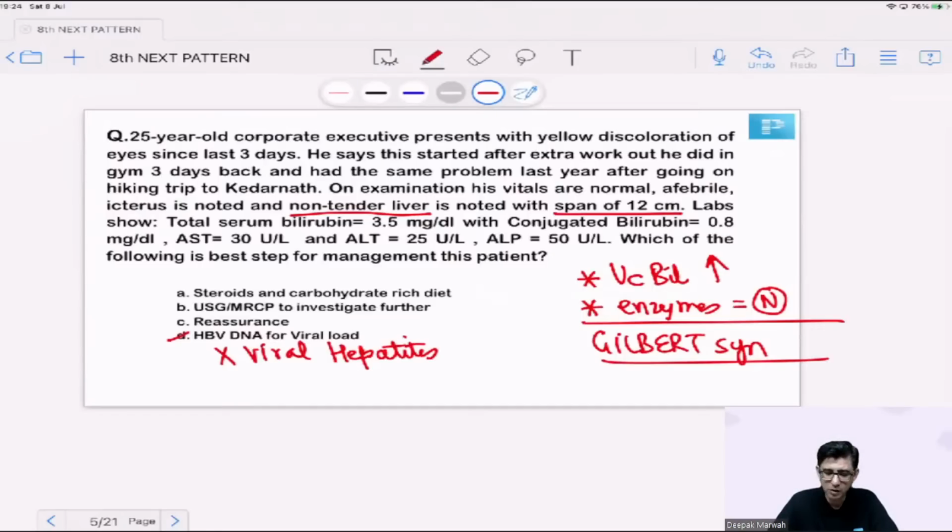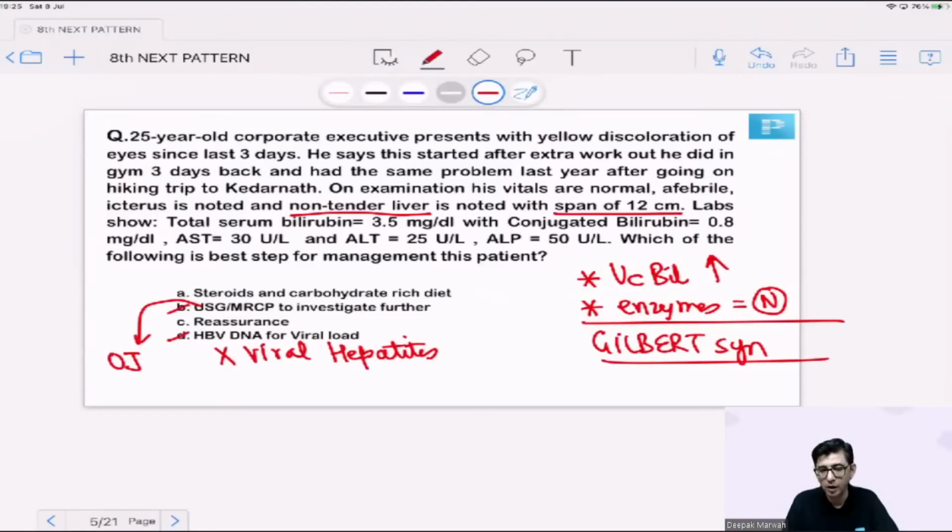Gilbert syndrome does not need any specific treatment. I'm getting B as a feed, intermittently. So B, I'll just rule out. Ultrasound and MRCP to investigate further, that I'll be doing in case I'm thinking in terms of obstructive jaundice. Because if it was conjugated hyperbilirubinemia, suppose in this particular question conjugated bilirubin was the one which was grossly elevated, then I would have answered as option number B.